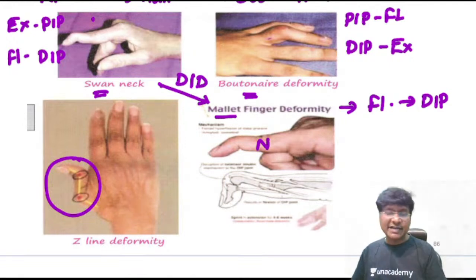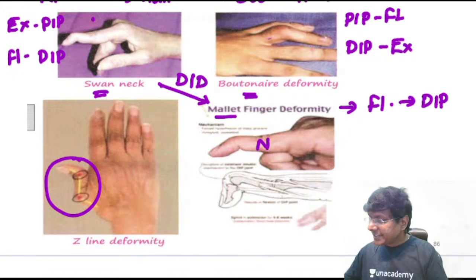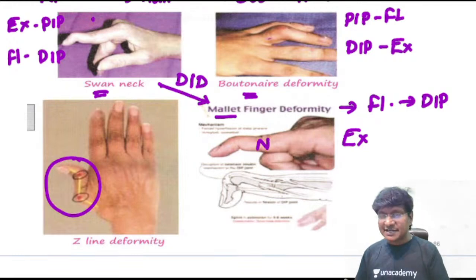And where do you get this mallet finger deformity? You will get this whenever there is rupture of the tendon which attaches to the distal digit. And which particular tendon? It is the extensor tendon attaching to the distal digit, and if that is ruptured, then the individual will develop mallet finger deformity.